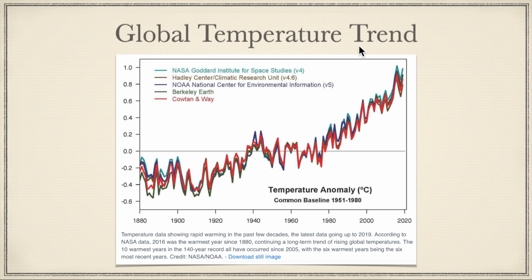This is a global temperature trend to show that this is not just from one person or one group saying the temperature is warming up. This is actually 5 different organizations, either government agencies, universities, or other independent researchers, all showing this same basic trend. Some of the data varies a little bit, sure, but the trend is the same for all of these. So the whole point of this graph is to show it's not just one organization saying it's getting warmer. There are a bunch of organizations tracking temperature data and showing that there are increases.